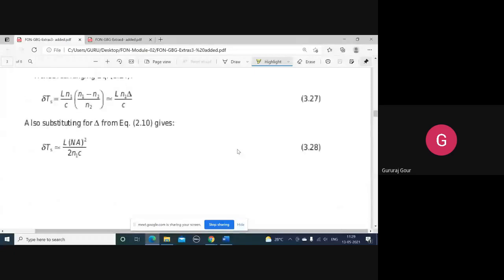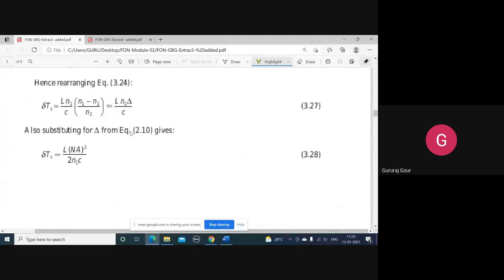Again, the key point is that these two equations, the delay equations δTs in terms of numerical aperture and index difference, are frequently used in estimating the pulse broadening due to intermodal dispersion.